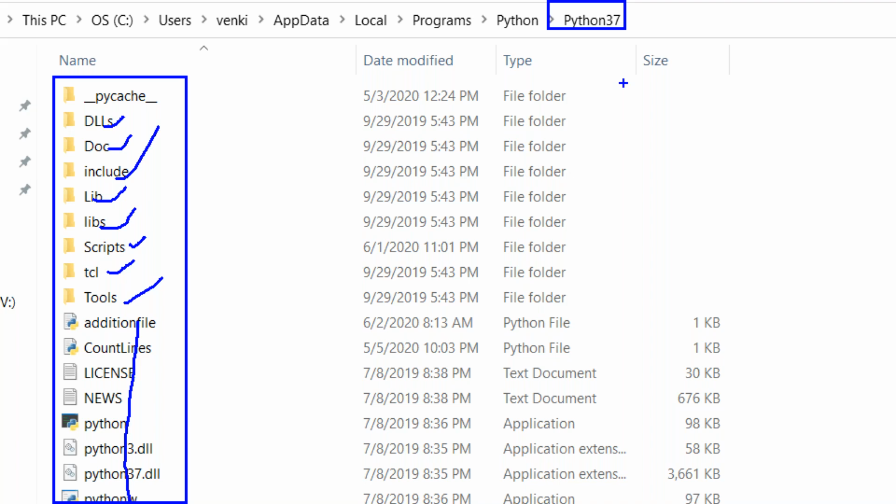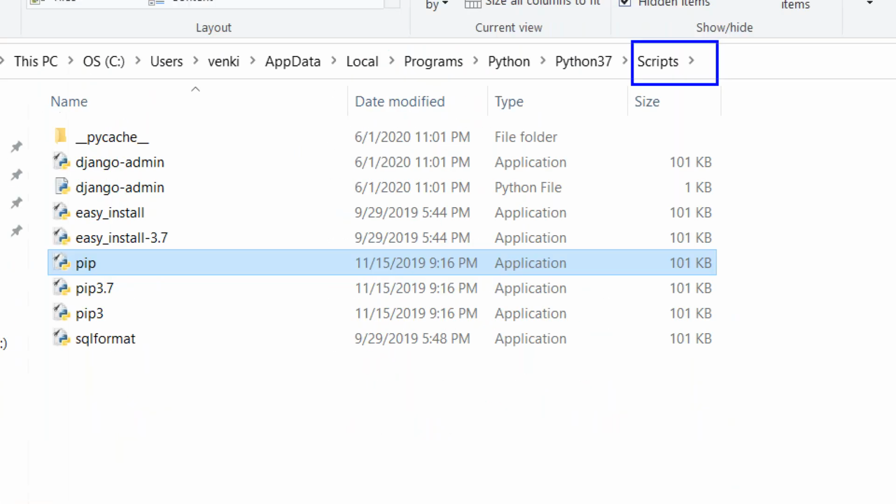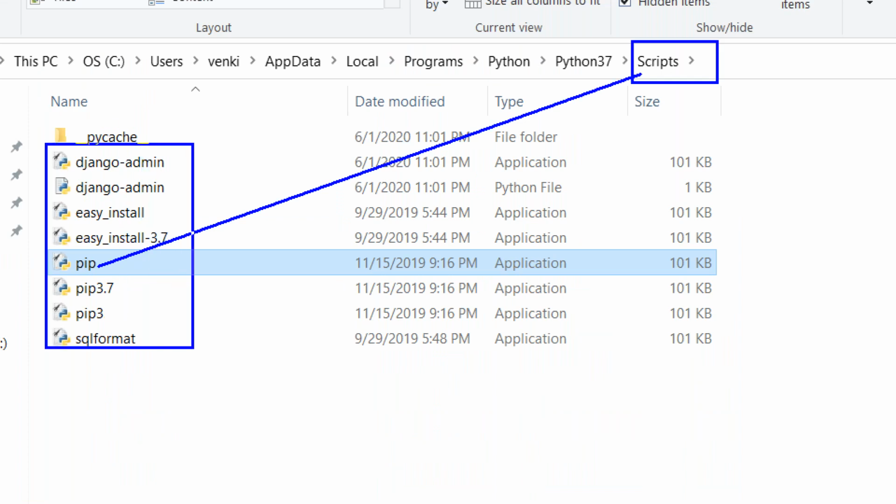In this folder, in the Scripts folder, we have the pip, guys. Here a lot of files are there. These are all the files we'll see after some time. First of all, pip is available. In Python, Scripts is there. In the Scripts, pip is there.